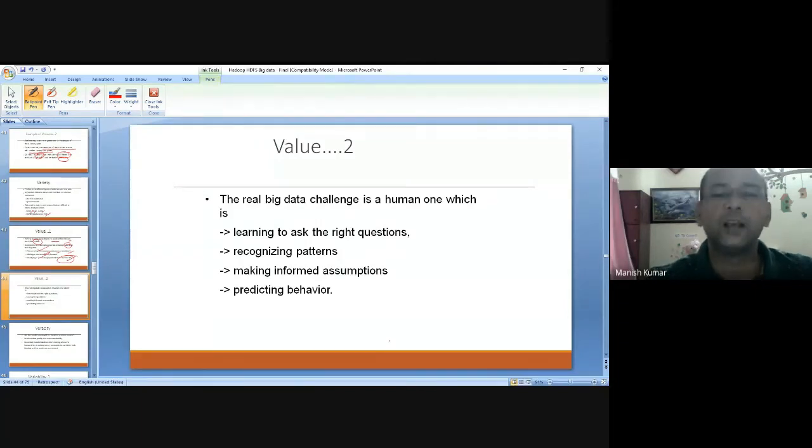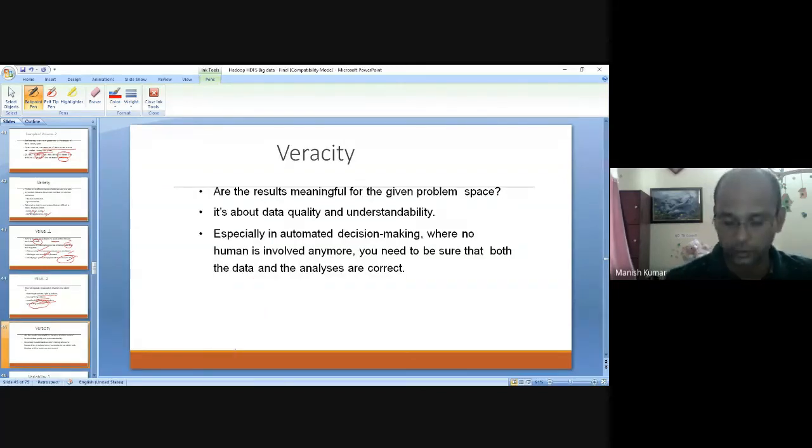That is actually value. The challenge in terms of the human will be learning to ask the right questions, recognizing patterns, what assumptions will be there, and predicting behaviors. All these will be in place. The next is veracity, where the question is always: are the results meaningful for the given problem space? So it is talking about data quality and understandability.